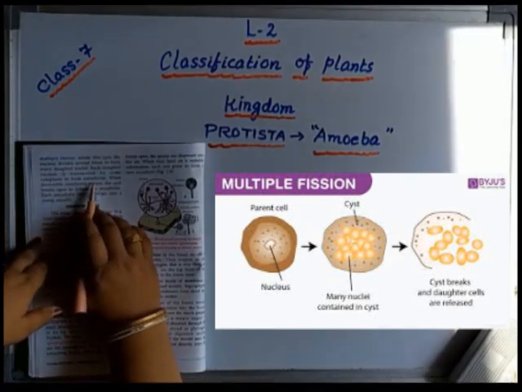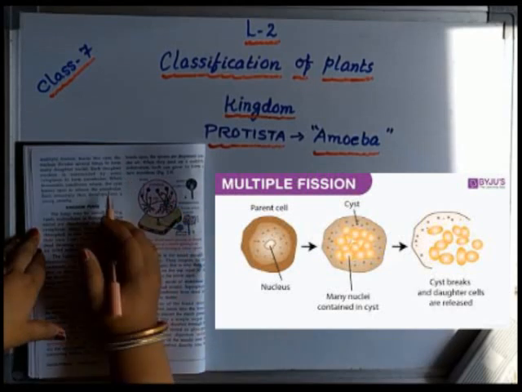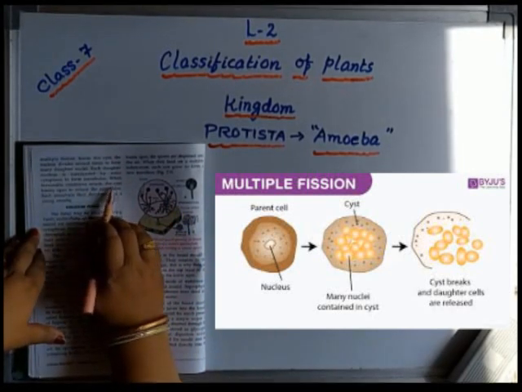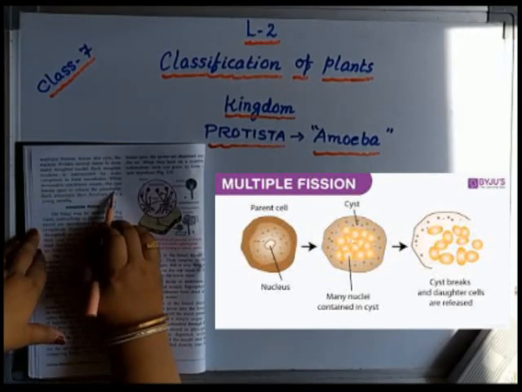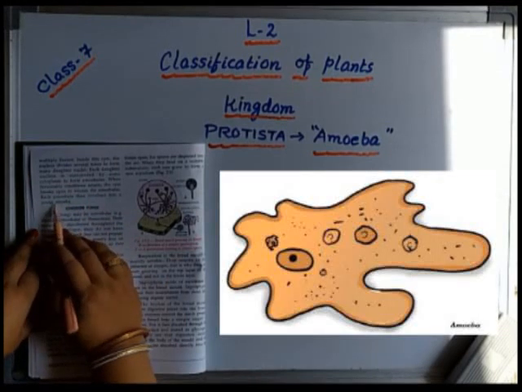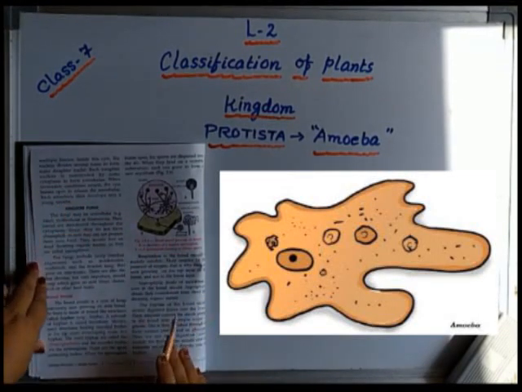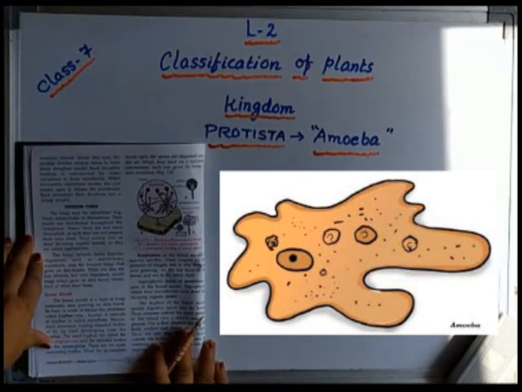They stay like that, waiting for the favorable condition to come, and when the favorable condition comes the cyst breaks open to release the amoebulae. The amoebulae then develop into young amoebae. In this way it carries on its process normally and develops into a healthy adult.